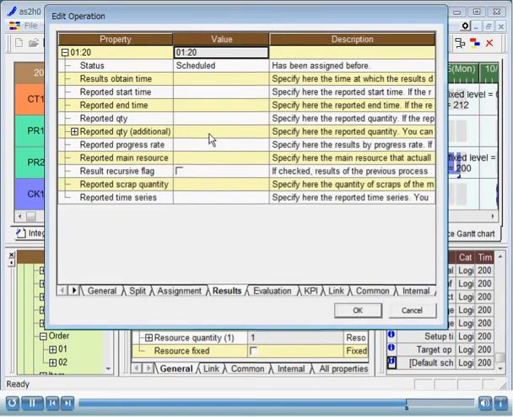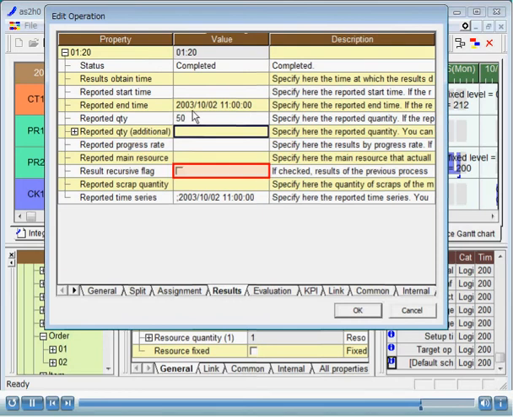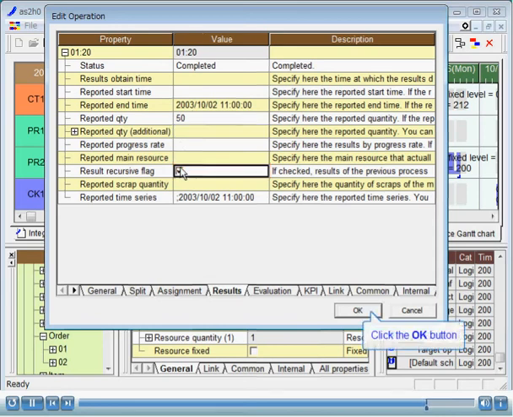Double-click the operation to bring up the Edit Operation dialog and click the Results tab. Set the reported end time to 2003, October 2nd, 11 o'clock. Set the reported quantity to 50. If you check the result recursive flag, the status of the operation in the previous process will automatically become completed. Click the OK button.